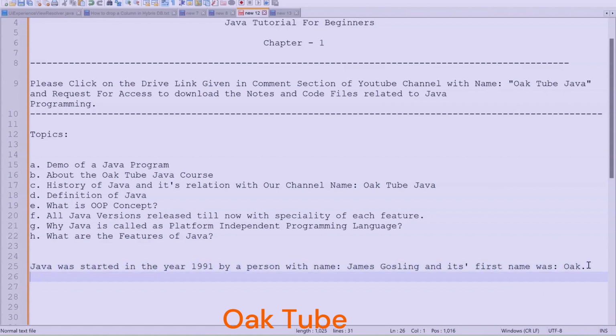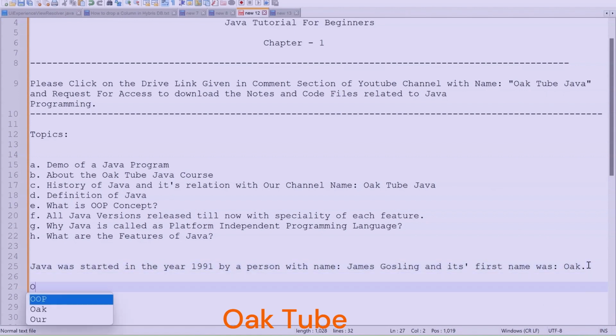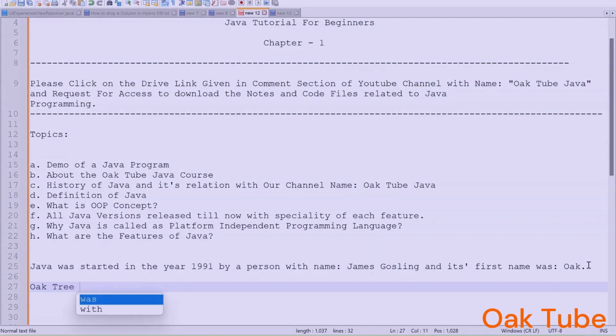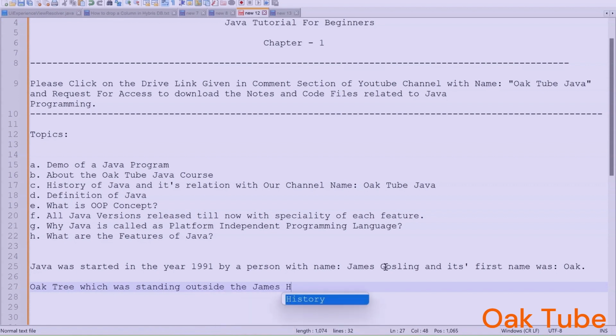And why was this name Oak? Because there was an oak tree standing outside James Gosling's office. So basically, James Gosling gave the name because of that tree which was standing outside his office. So I hope it is clear to you.